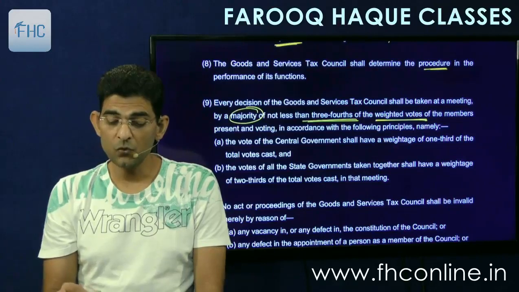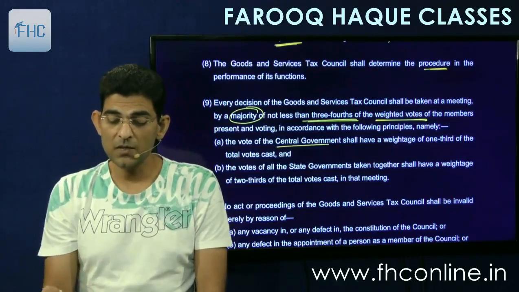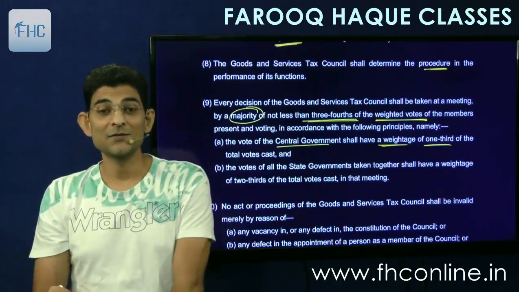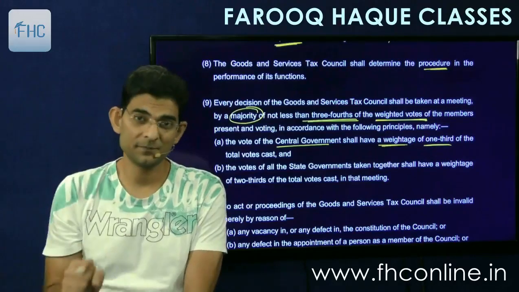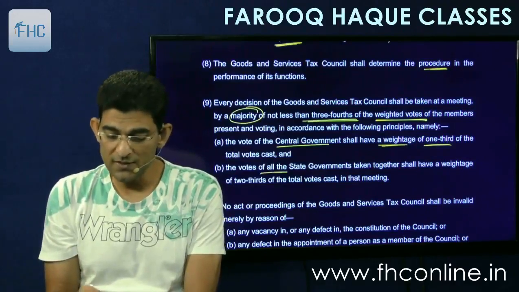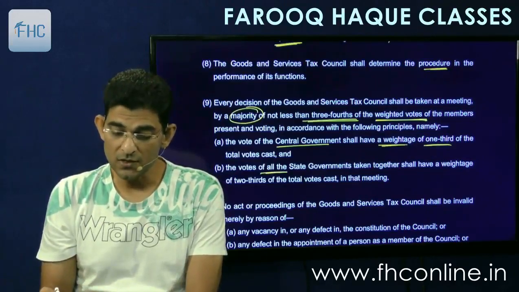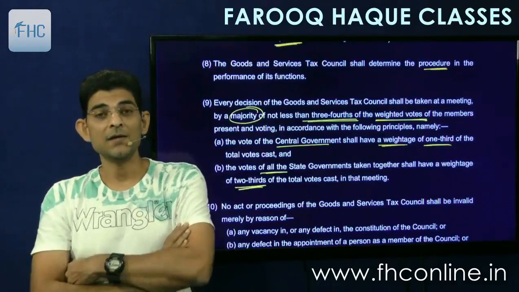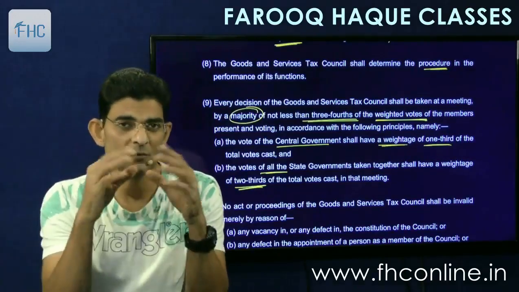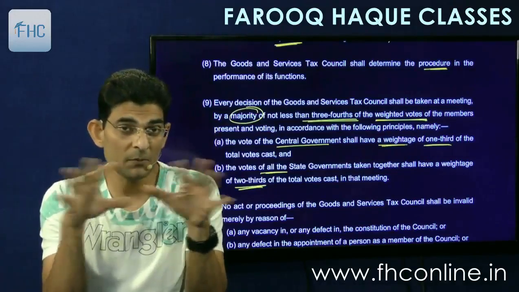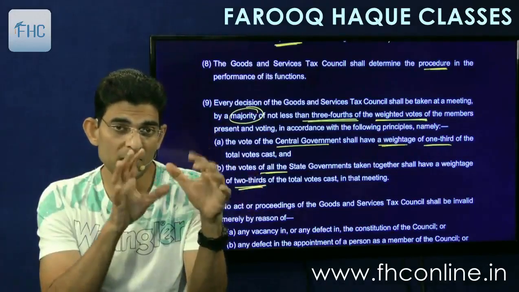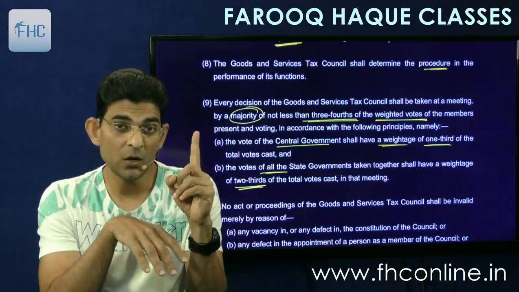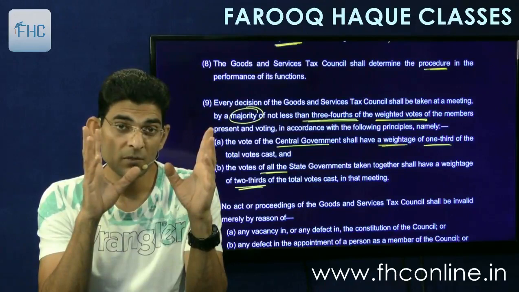Namely, the vote of the central government shall have weightage of 1/3 of the total votes cast. The central government vote will be 1/3, and the votes of all the states taken together shall have a weightage of 2/3 of the total votes cast in that meeting. So there is a weightage. It's not like central government has one member so one vote. It's not one member one vote. The central government, that is represented by the Union Finance Minister, his vote will count 1/3, 33.33%.